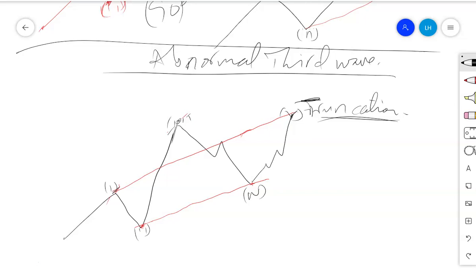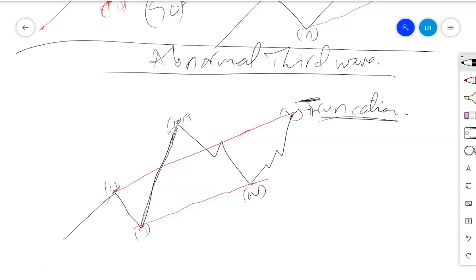The principle behind truncation is that when the movement in the third wave is very strong, usually we expect the truncated fifth. That's why when you are drawing a channel within a very strong third wave, you will find the channel will be almost vertical, which is not acceptable. So those two ideas are actually linked to each other: the idea that a channel will be vertical, and the idea that truncation of the fifth is usually related with the very strong third wave.